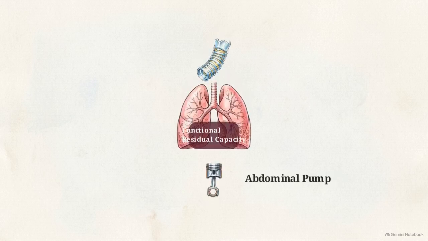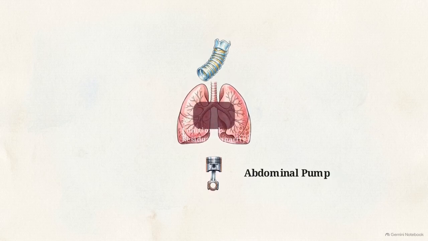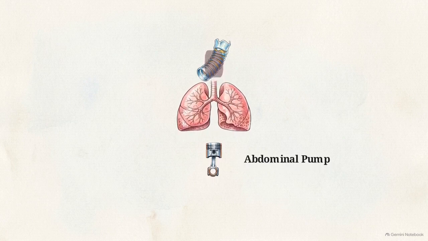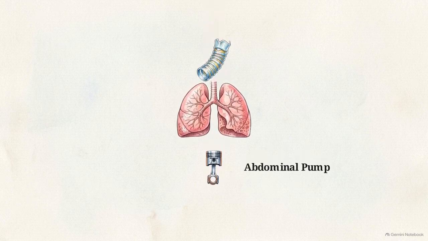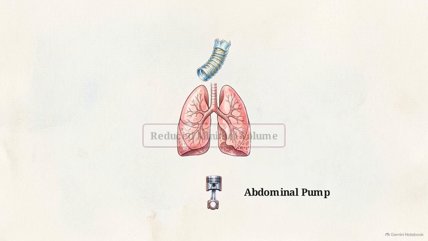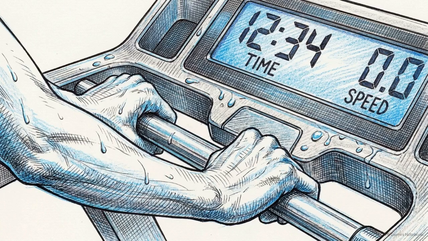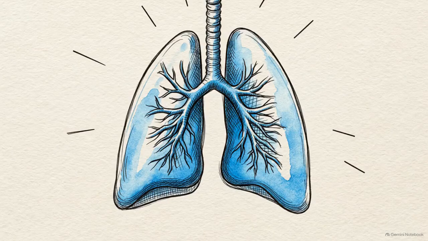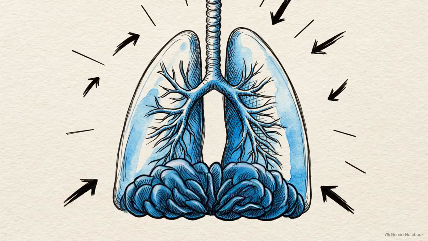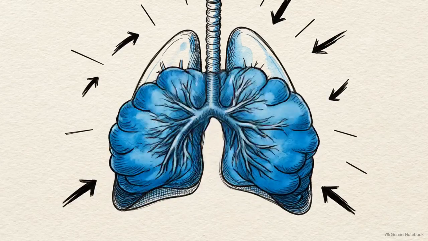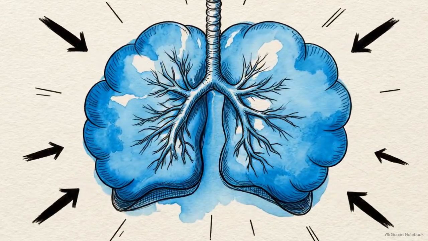The abdominal pump does not expand the lungs. It physically squeezes out the functional residual capacity, the pocket of stale air normally left resting at the bottom of a passive exhalation. Under severe metabolic stress, simply accelerating the breathing rate yields diminishing returns. To guarantee survival, the system structurally alters the lungs' resting baseline geometry, creating a larger empty envelope to move significantly more volume per stroke.